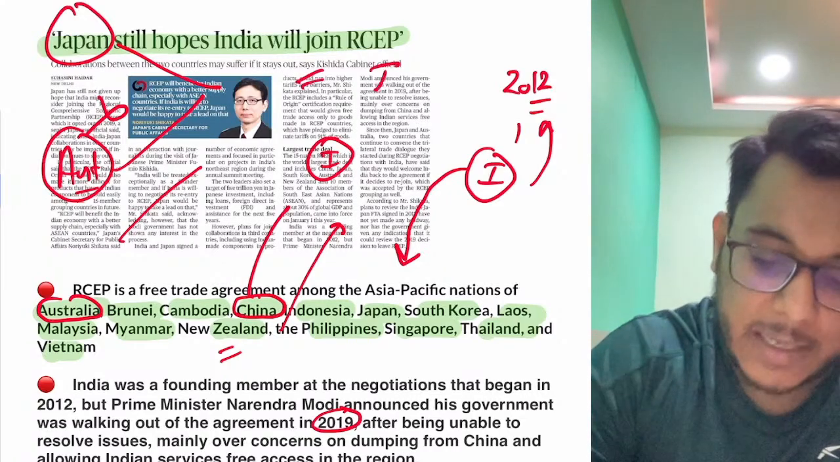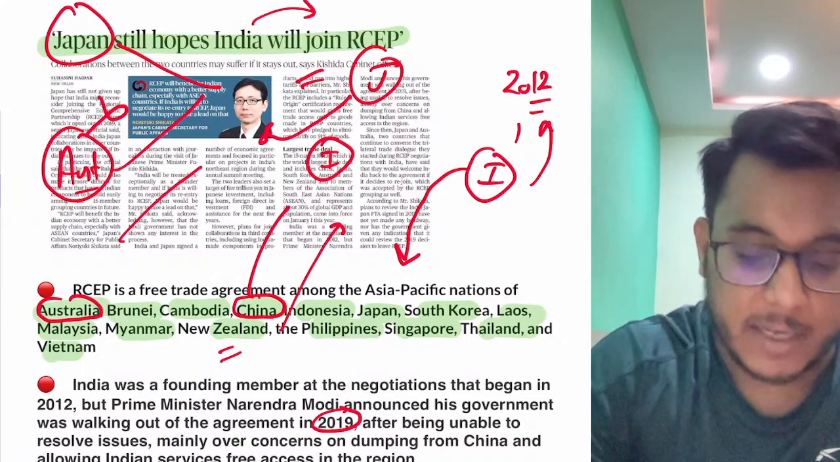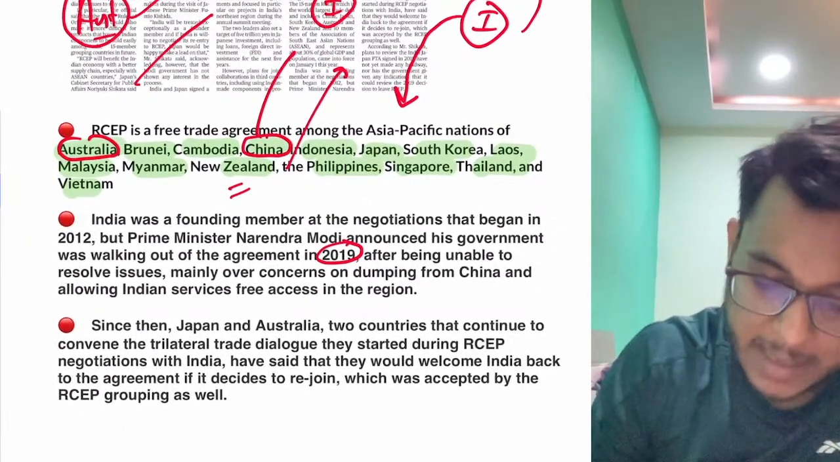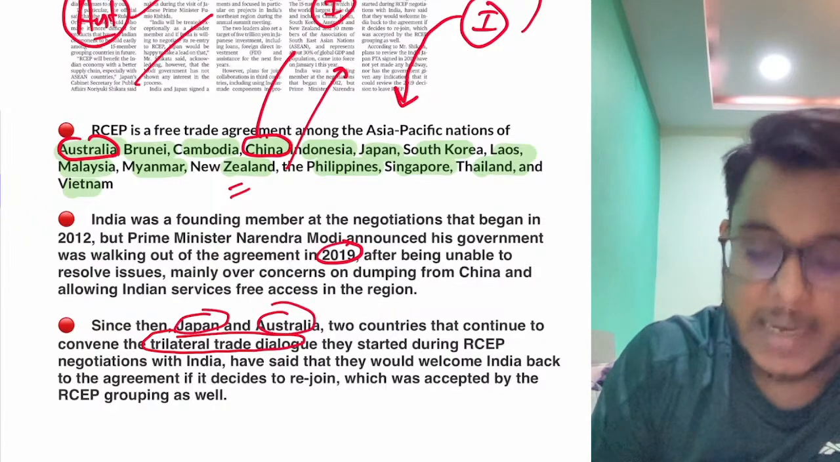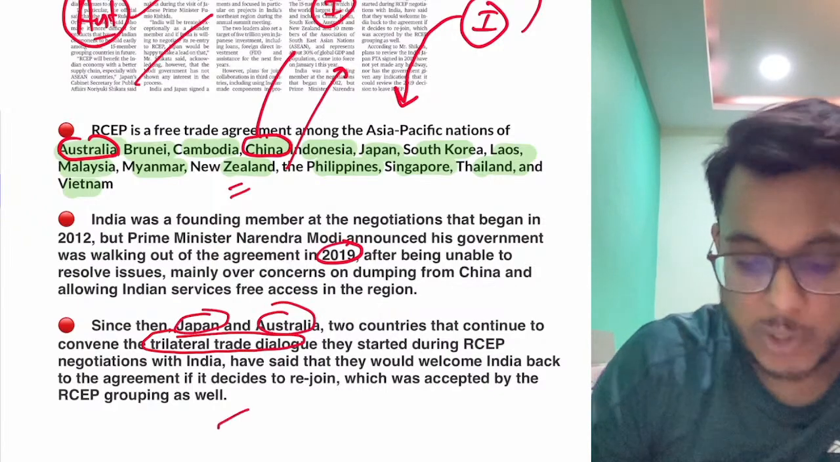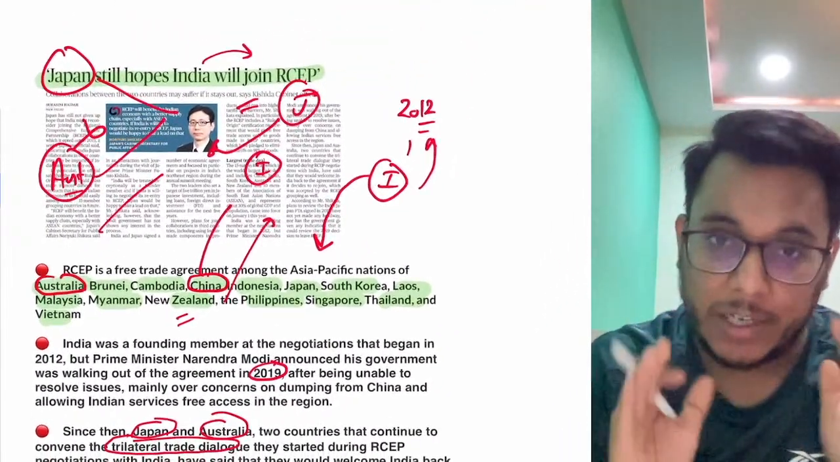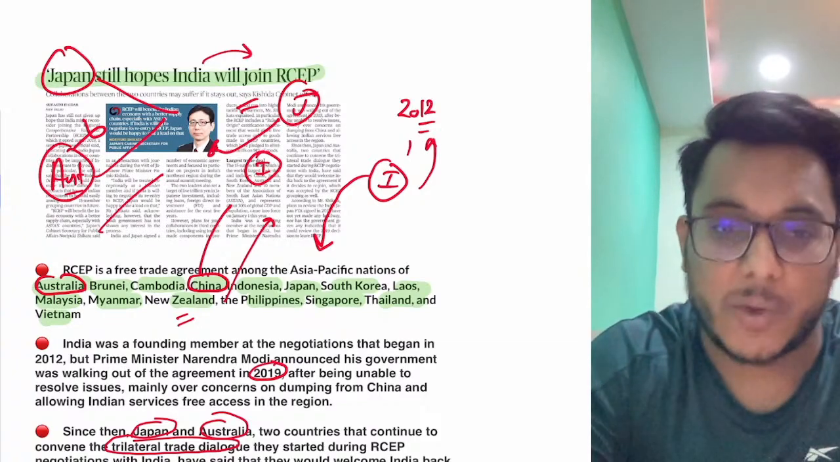Now the same thing has been done by Japan. They are saying that they are hopeful that India will join RCEP. Is it clear? We also see that a kind of trilateral trade dialogue is being run by Japan, Australia and India, where they expect that India will join the RCEP grouping. They say that they will cater to India's interests. So this is what has come. Apart from this, nothing more is there in this particular article.